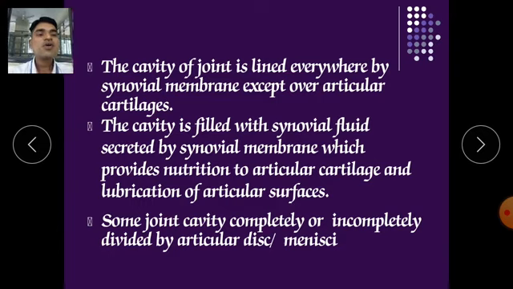It keeps the articular cartilage alive and gives it nourishment to grow normally, and lubricates the articular cartilage surfaces. If the articular cartilage is damaged, it will enhance friction, due to which arthritis may develop. Some joint cavities are completely or incompletely divided by an articular disc or menisci.